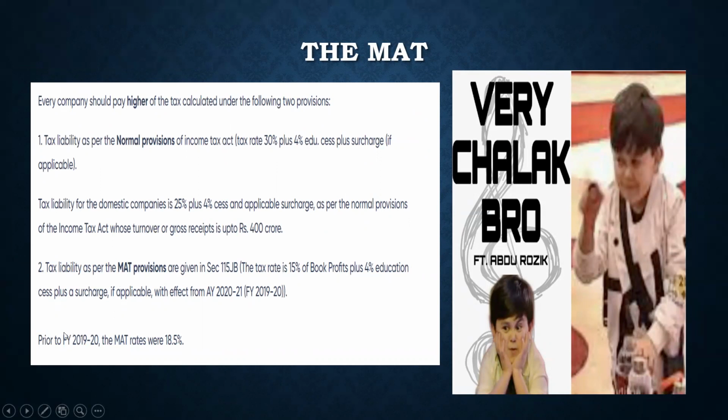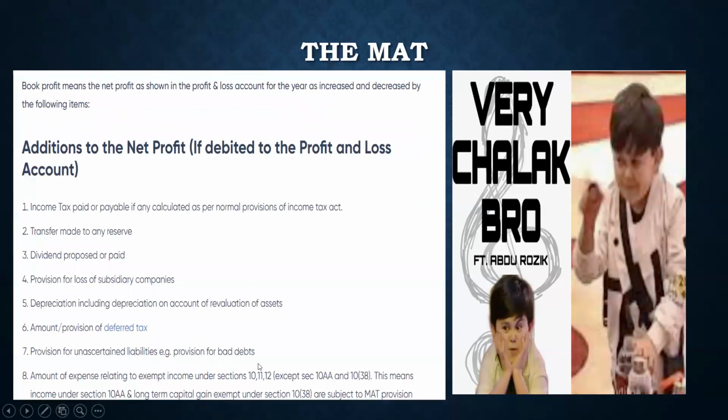And in 2019 the MAT rate was 18.5%, and I think in 2021 it was reduced to 15%. So this is how MAT is calculated. MAT is calculated on something we call book profit. Now, what is book profit? Book profit is net profit. We already have seen what net profit is. In net profit, there are several things that are added back.